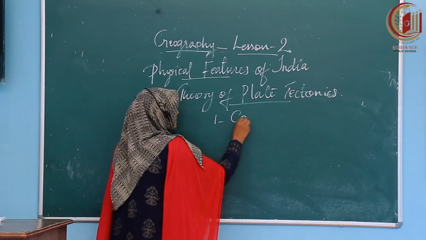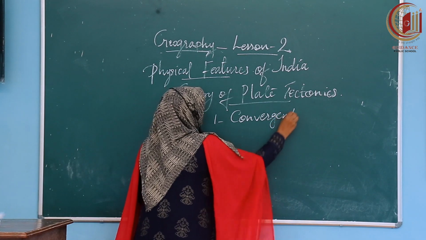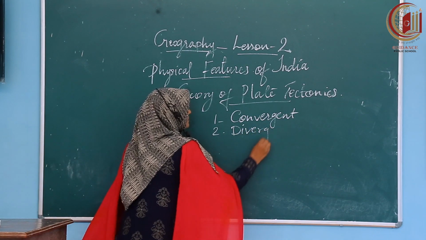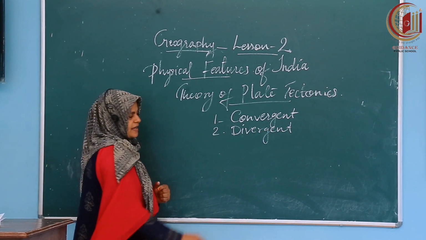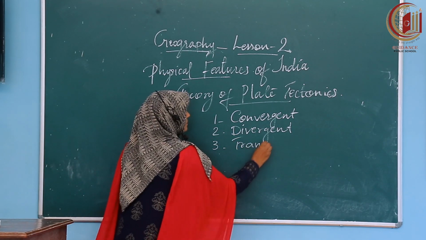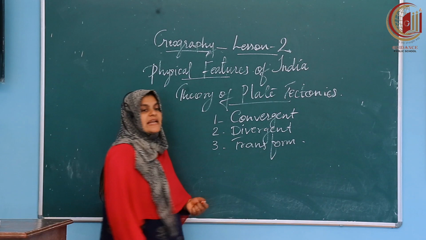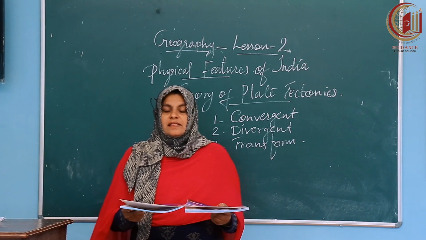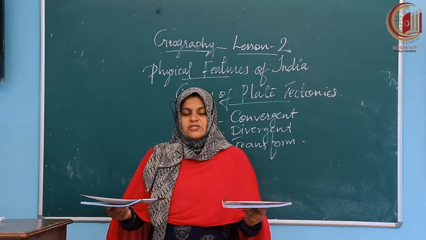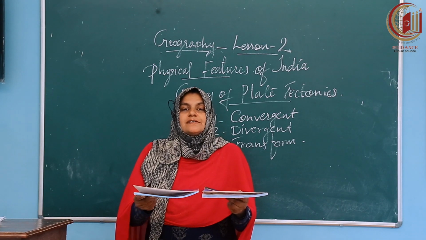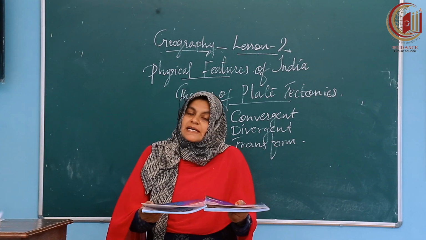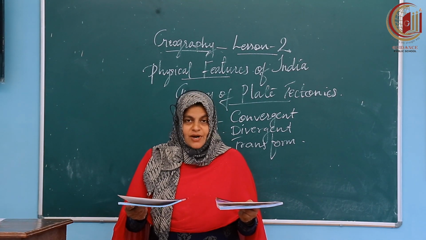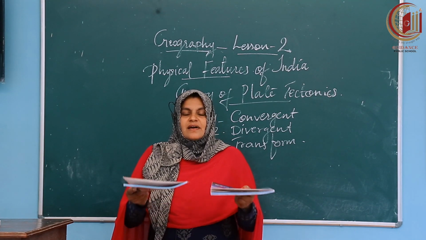First one, convergent boundary. Second one, divergent boundary. Third one, transform boundary. Sometimes these layers of rocks come face to face towards each other. So what is happening? The landmass in between these two layers of rocks is coming up.